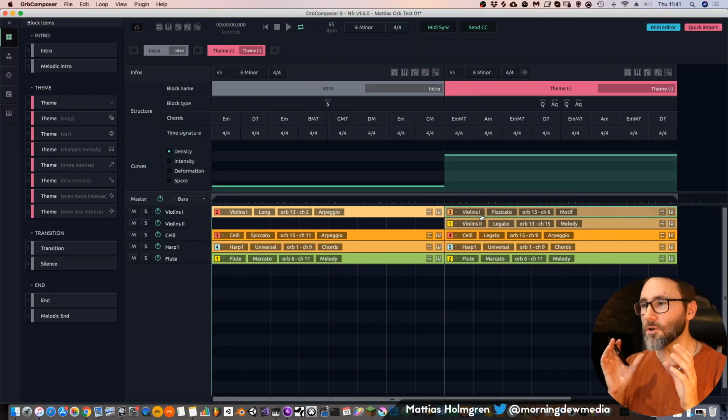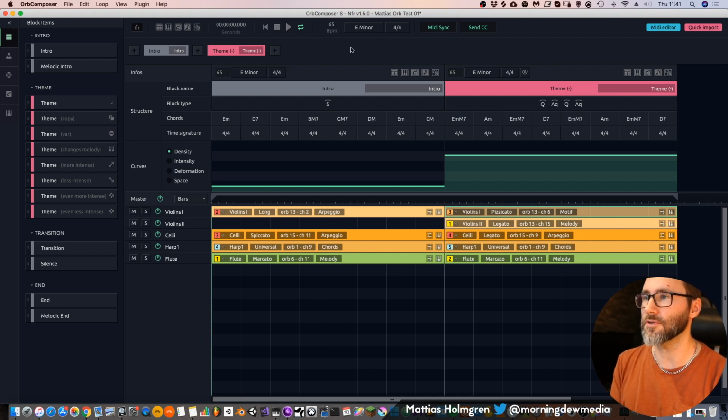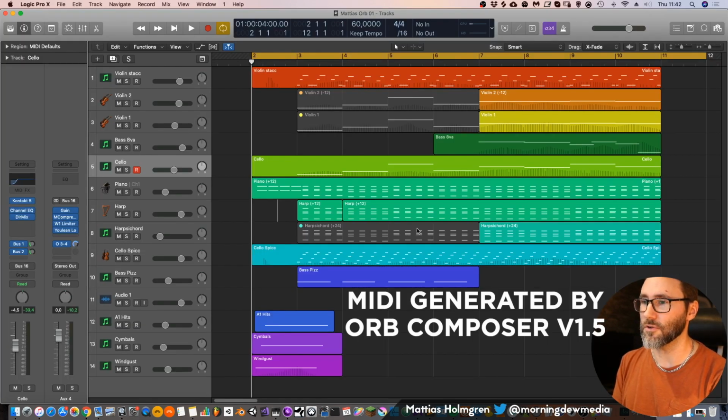Okay, so this is the Orb Composer tool, the Orb Composer S version 1.5 from Hexachords. And let's first listen to a little cue that I created here from Orb Composer and then exported to MIDI. The MIDI was then imported into Logic Pro X, and I did put my hand on this arrangement slightly and added a few things, but let's take a listen.